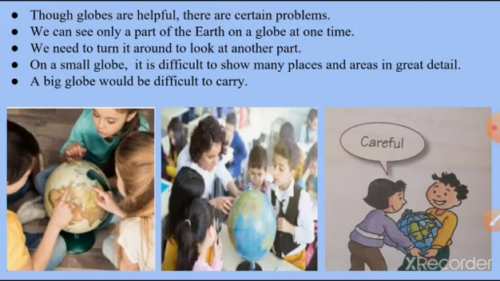Though globes are helpful, there are certain problems. For example, in our home we have so many things. We use them for different purposes, even though we have some disadvantages with them. Like for example, a knife is there. We use a knife for cutting vegetables, fruits like that.